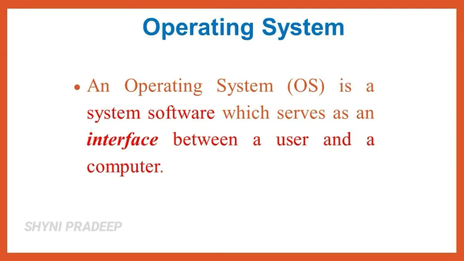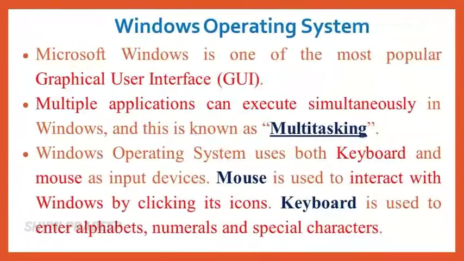Okay. What is Windows operating system? It is the most popular operating system. We all know that. Multiple applications can execute simultaneously in Windows. So you can call it as Windows operating system supports multitasking. Okay. You can execute multiple applications simultaneously in Windows operating system. So you can call it as multitasking.